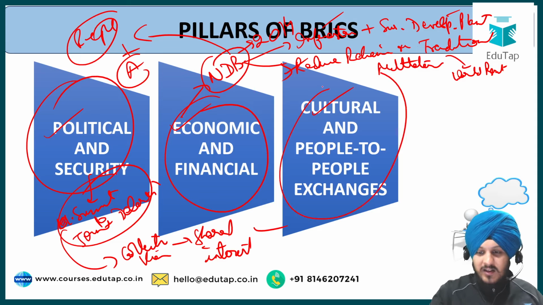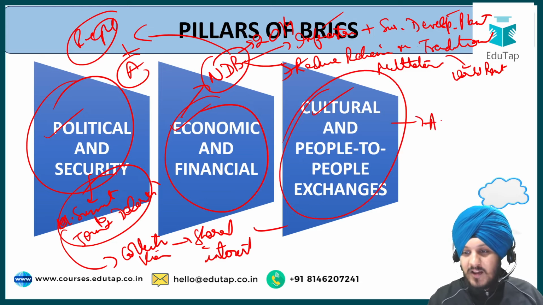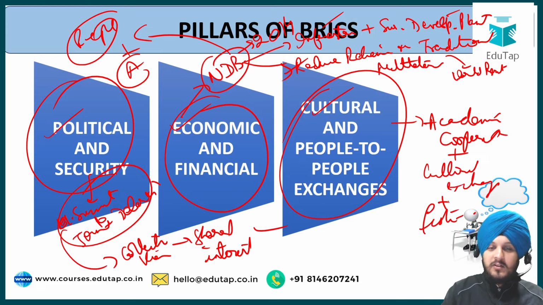The third is cultural and people to people exchanges, which may include academic cooperation among the BRIC nations, and also the cultural exchanges and festivals that keep on happening among the BRIC nations at different intervals.